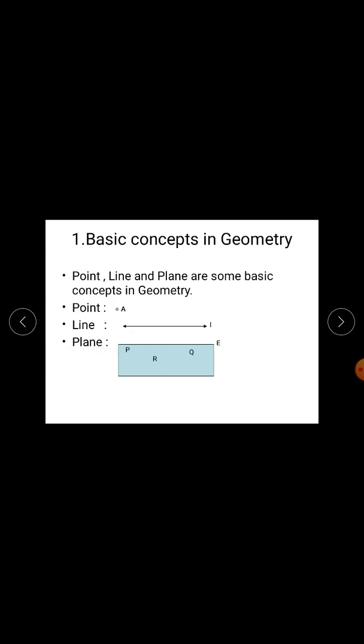Next is plane. Plane is an undefined term in geometry. We say plane is a flat surface which extends infinitely in all directions. We can name a plane in two ways: by using names of any three non-collinear points in a plane. For example, plane PQR. Or by using a single capital letter, example, plane E.